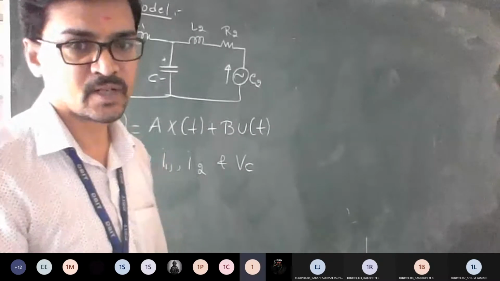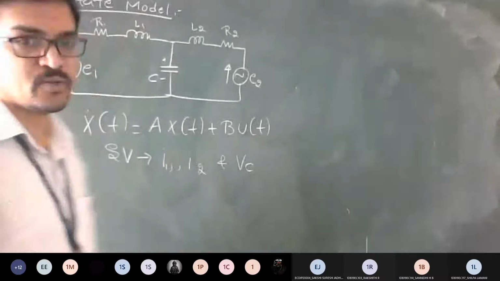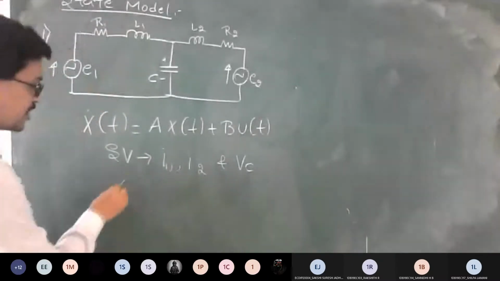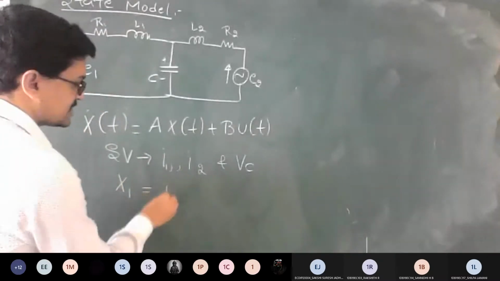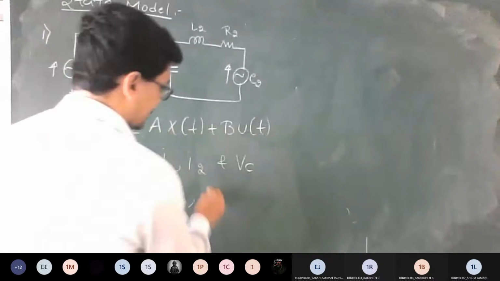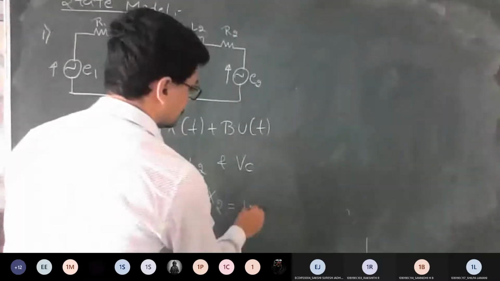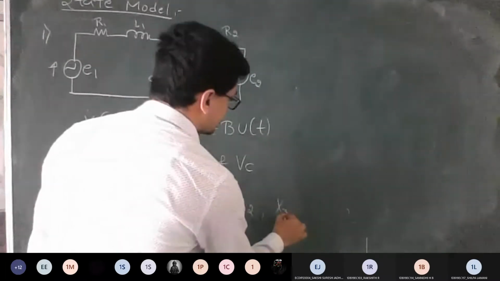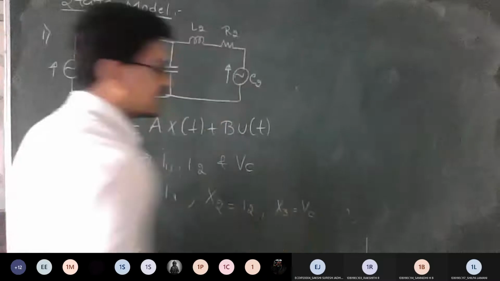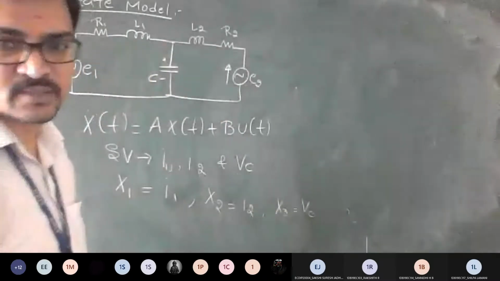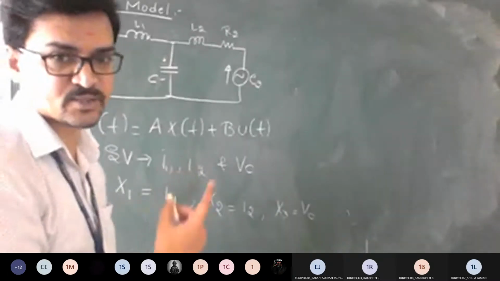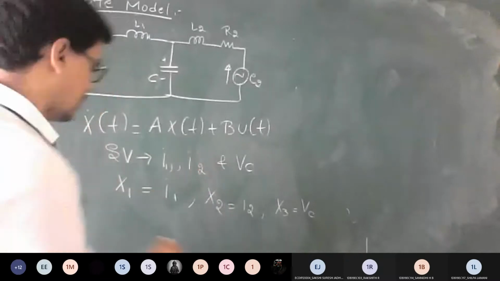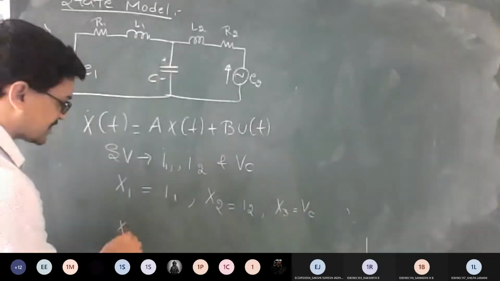Okay, fine. Now we can go with the assumption according to the question. X1 is I1, X2 is I2, and X3 is Vc. Now tell me what we want. We want X1 dot, X2 dot, X3 dot, which is nothing but differentiation, right?